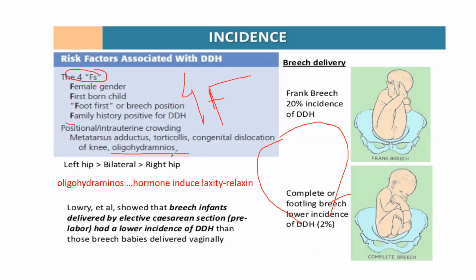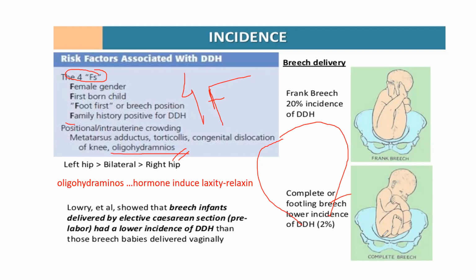You can have oligohydramnios, or foot or breech presentation, where there is more pressure on the hip. Then female and firstborn child: labor is difficult in a firstborn child.